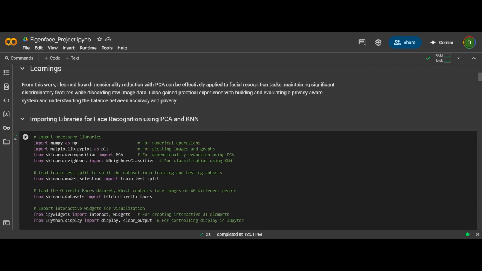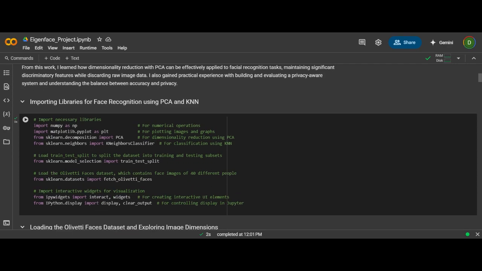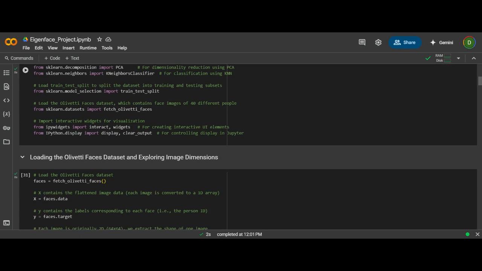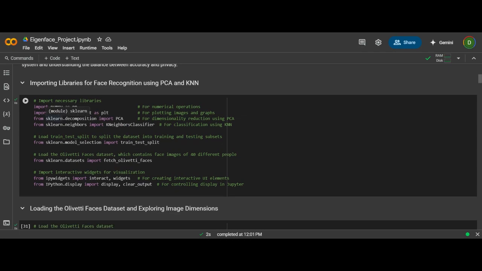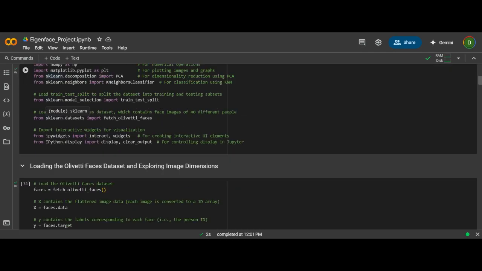We start by importing all the necessary libraries, like NumPy, Matplotlib for plotting images and graphs, and tools from scikit-learn, including PCA and the Olivetti Faces dataset. In the first part we have done this. I have initially run all the code blocks to save time.